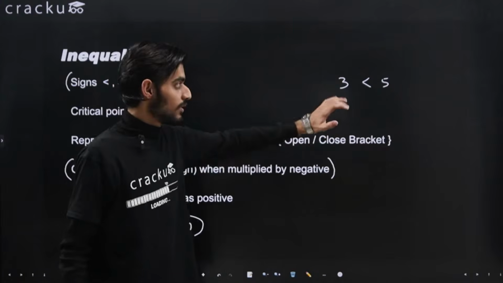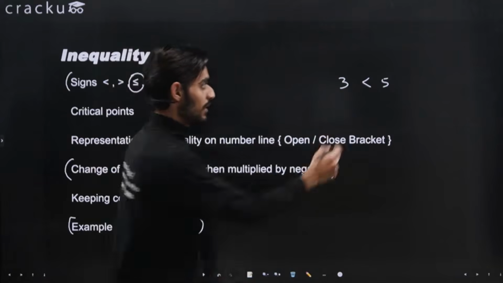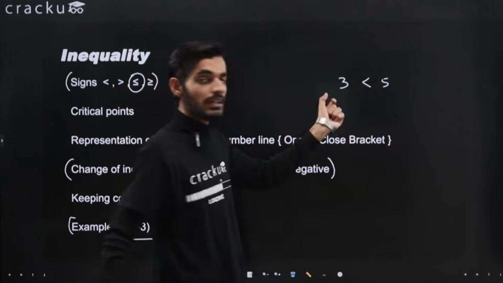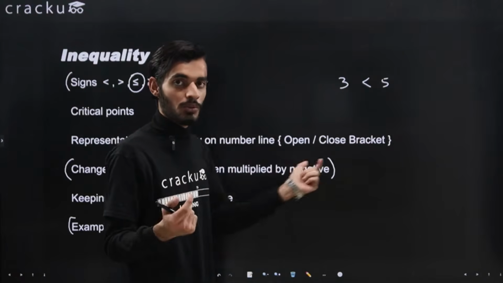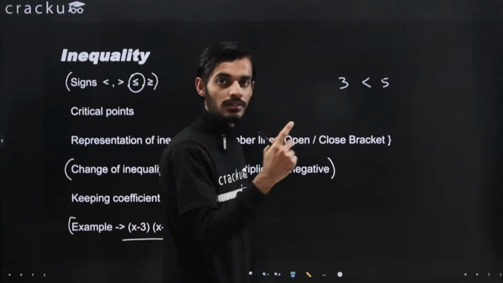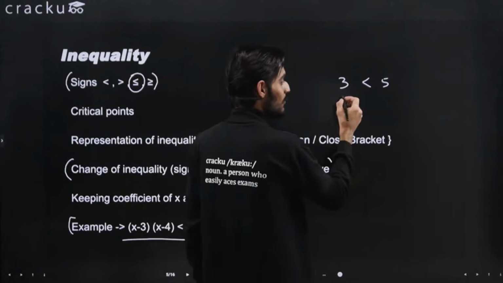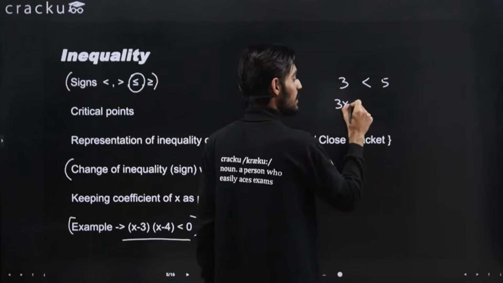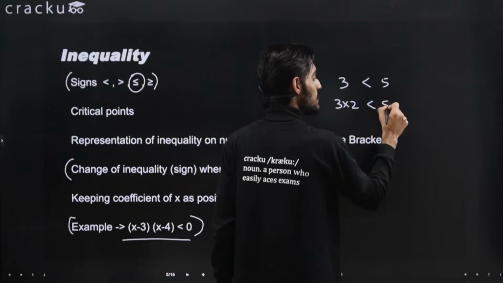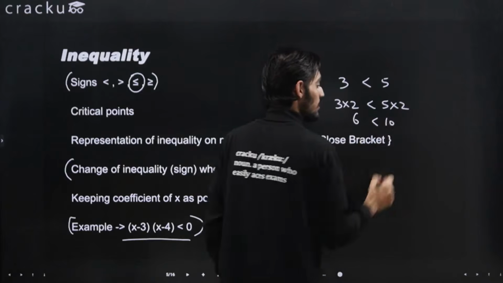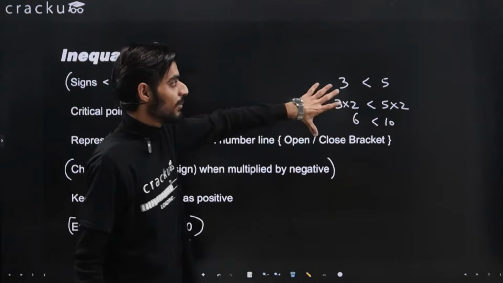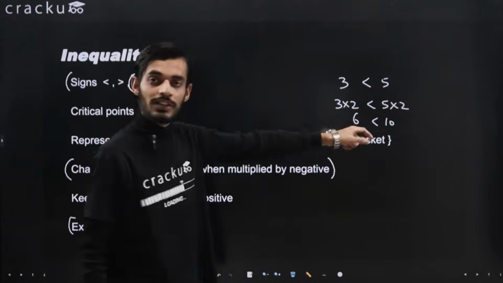If I multiply both sides by 2, then I get 3 multiplied by 2 is less than 5 multiplied by 2, so 6 will be less than 10. Whatever positive number I multiply here and here, this inequality will be the same.